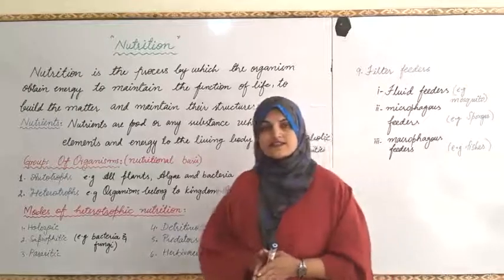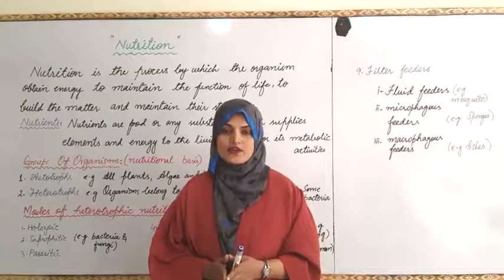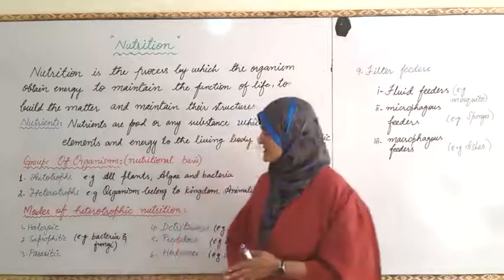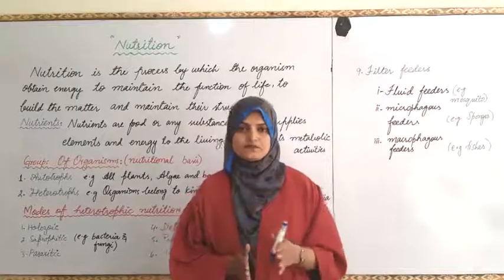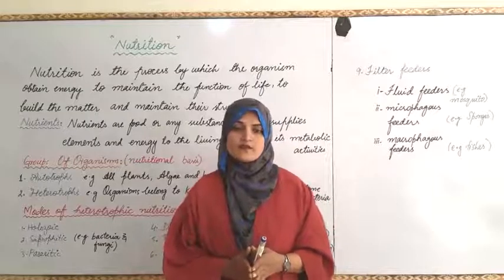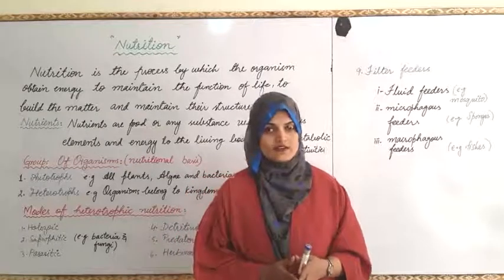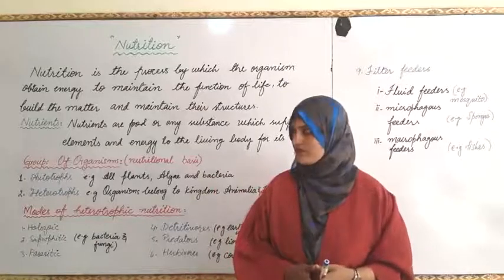The substances that any organism prepares or gets from its surroundings are termed nutrients, which are utilized for the formation of energy as well as various metabolic activities of the living organism that are necessary for its survival.